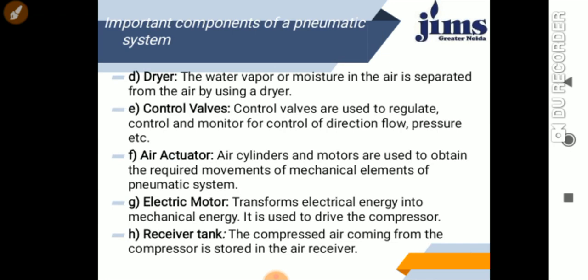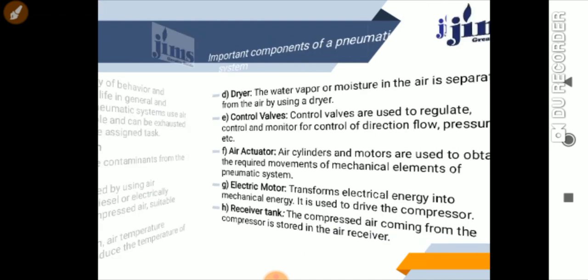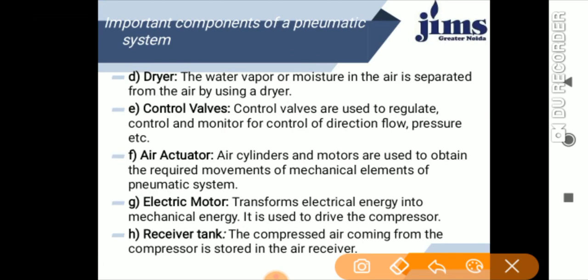Then the dryer. What is the function of the dryer? I must tell you, the water vapor, moisture, dust, or dirt in the air can be separated from the air by using a dryer, so that the piston and cylinder assembly can move longer, with a long cycle time.